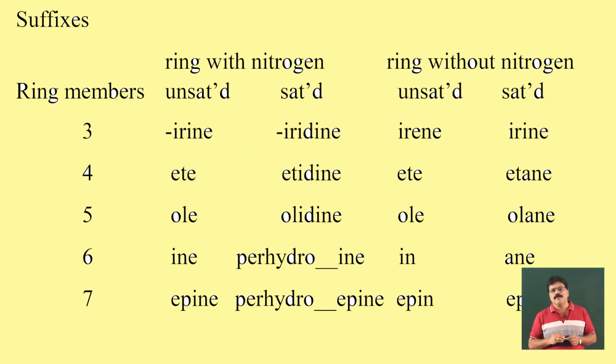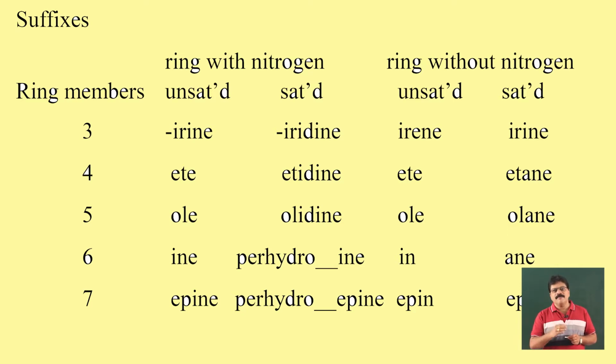Similarly, if the number of members in the ring is 3, it is called irene. If it is 4, ete. If it is 5, ole. Now pyrrole, because of the 5-member system, is called ole, pyrrole.